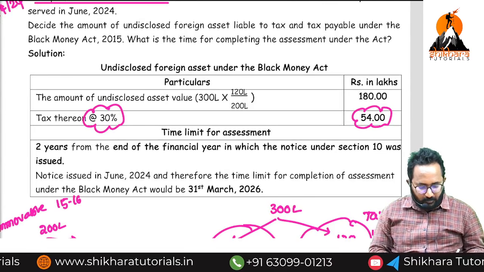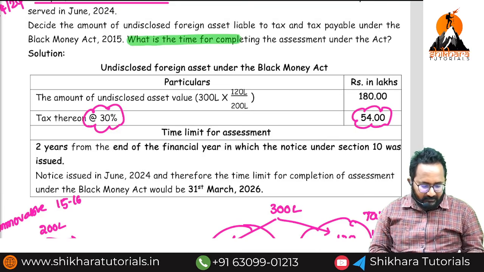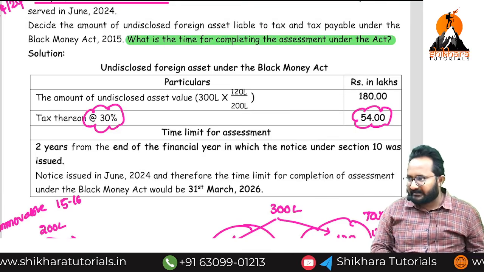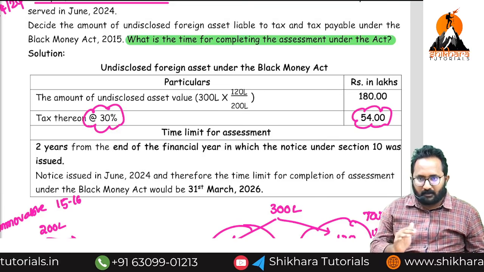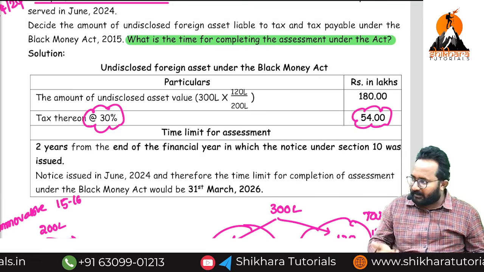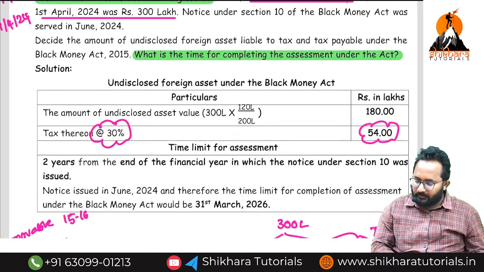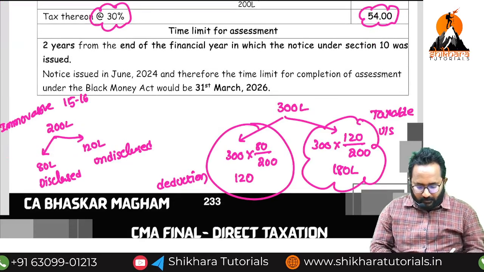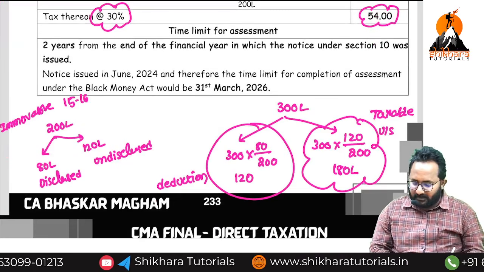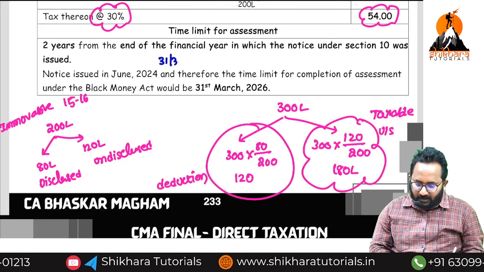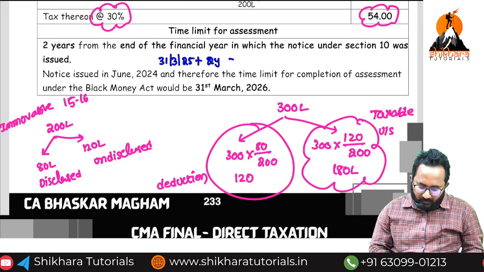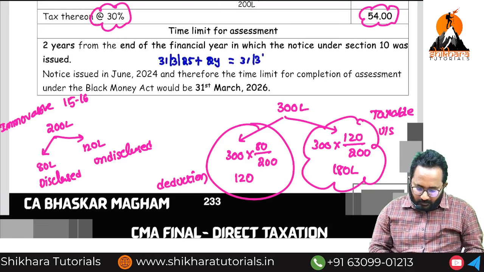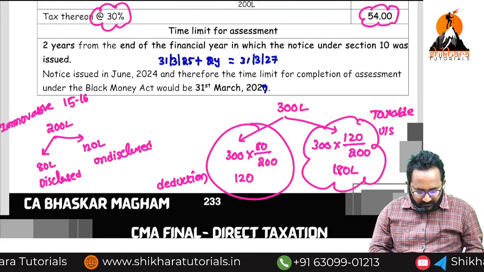Now, one more question. What is the time limit for completing the assessment? 2 years from the end of the year in which notice is sent. Notice was sent in which year? 2024-25. So 2024-25 means what is the last date? 31st March 2025 plus 2 years, that is 31st March 2027. Please change it to 27.